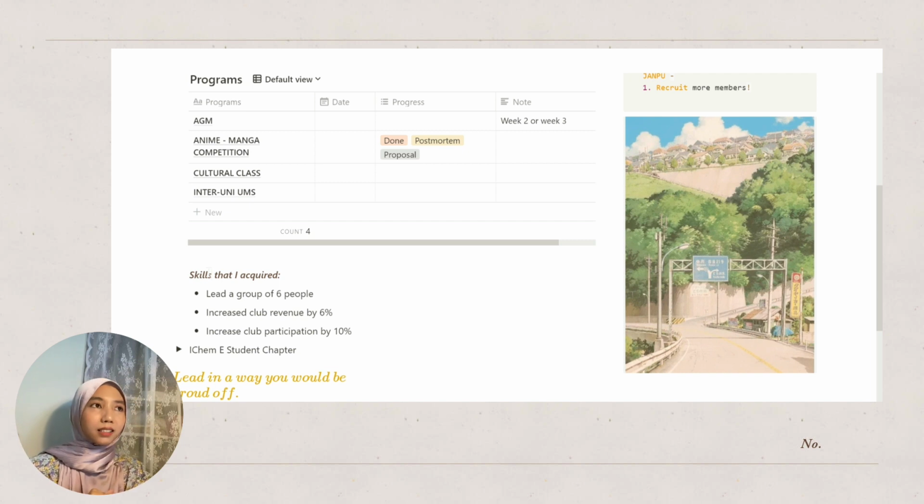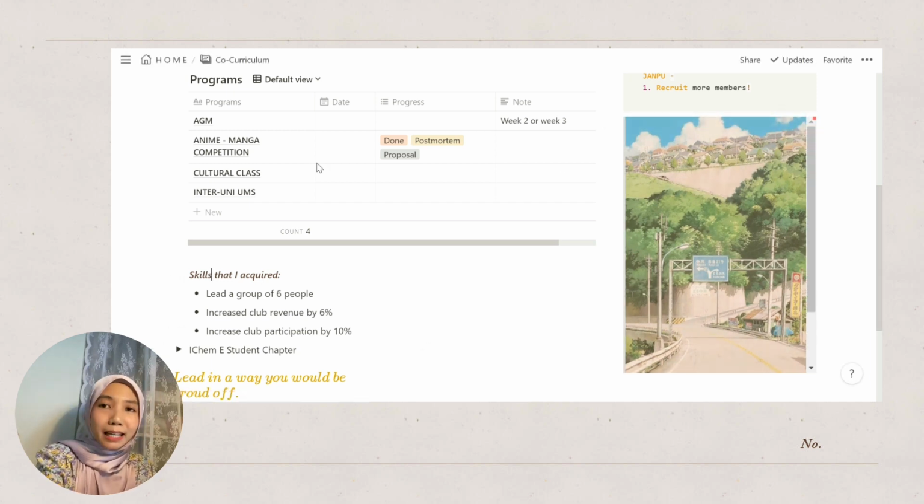This experience is the stuff that I am going to copy and paste into my resume, because it is so important for you. If you're a university student, regardless of whether you're diploma or degree, we don't actually have any working experience. Maybe 70% of us don't have any working experience. It is so important for us to go and join club activities, enjoy a lot of programs, and uphold a lot of positions, because this is where you would polish your skills, and these are the stuff that you are going to put into your resume.